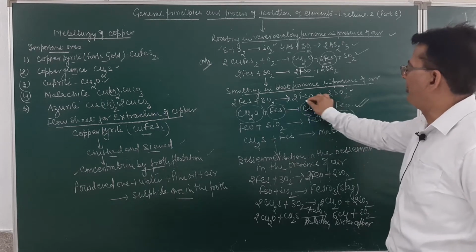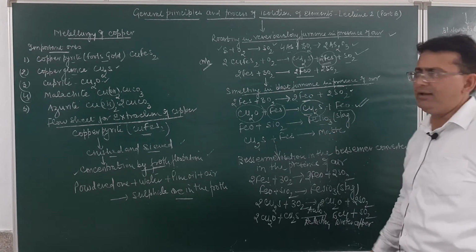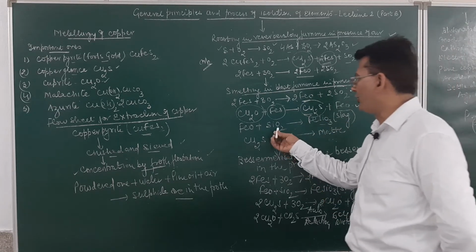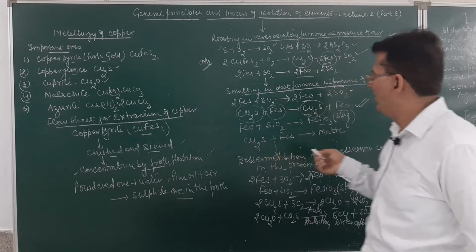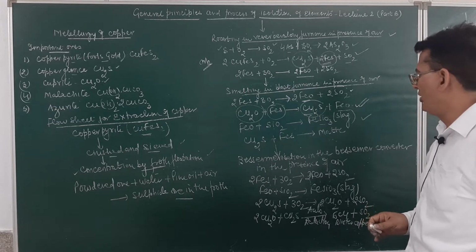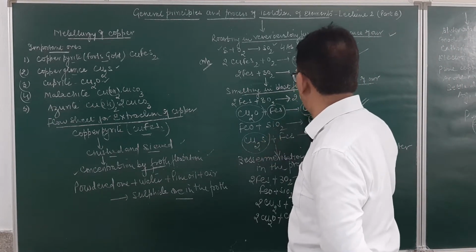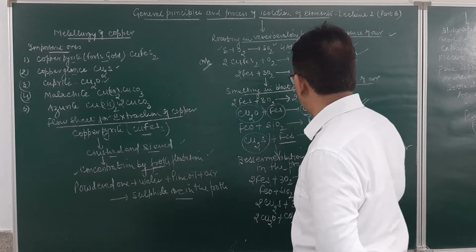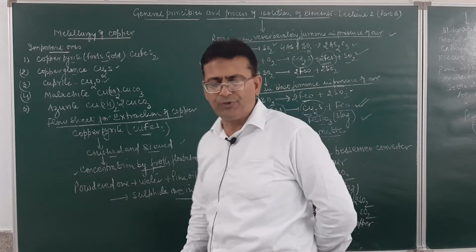Further, the impurities of iron oxide can be removed in the form of a slag by reacting with flux, that is, by reacting with silicon dioxide. So flux will react with silicon dioxide and will result in the formation of a slag which is iron silicate. Similarly, this cuprous sulfide which was obtained over here will react with more of the iron sulfide and will be collected down at the bottom in the form of a matte.